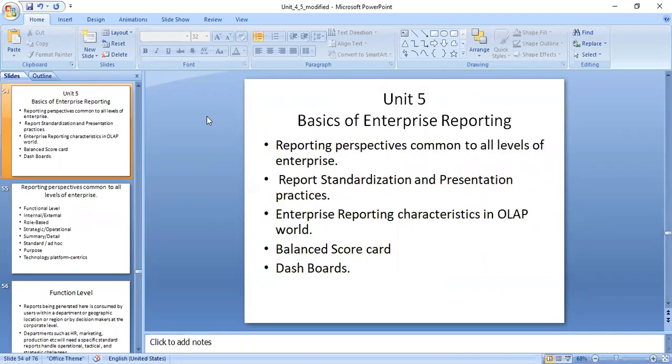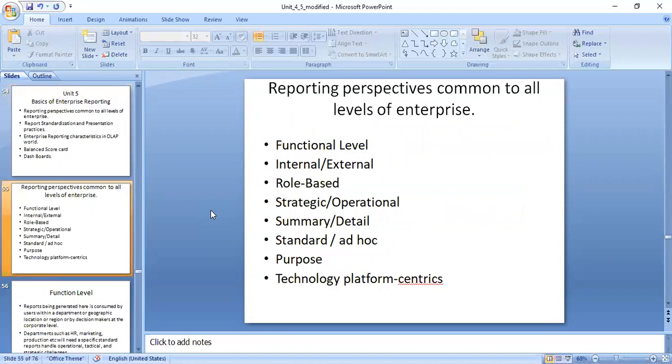There I started with Unit 5. You can see here, basics of enterprise reporting. You can take help of this, and if you still have doubts, you can contact me here. Again, if I start again, it will take a long time. I will just revise what types of levels are there.